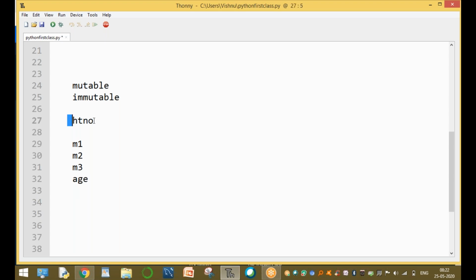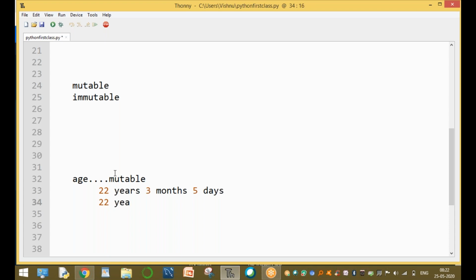Surname is immutable, it cannot be changed. Now here age is mutable. Today your age is, for example, 22 years, 3 months, 5 days. Tomorrow, 22 years, 3 months, 6 days. That is, age is mutable.